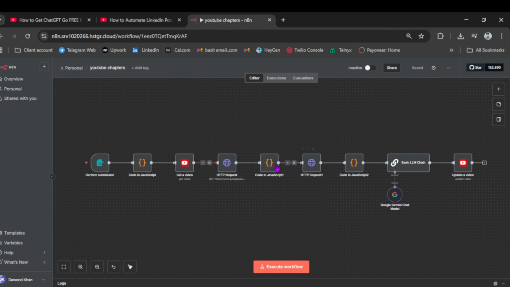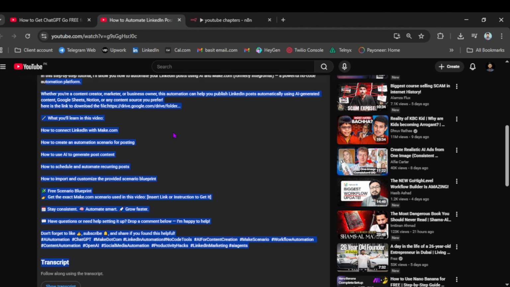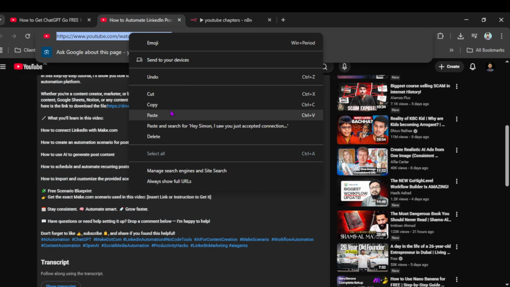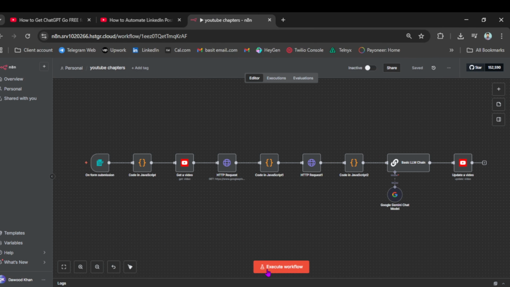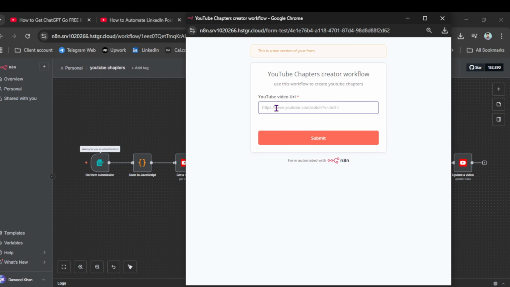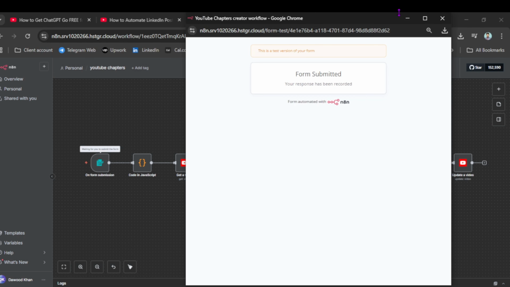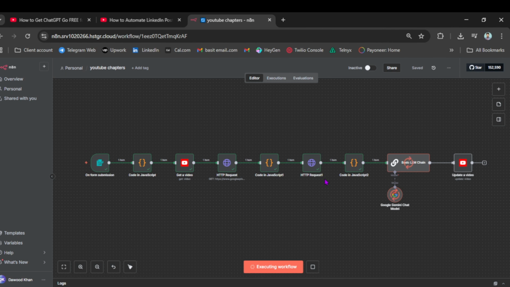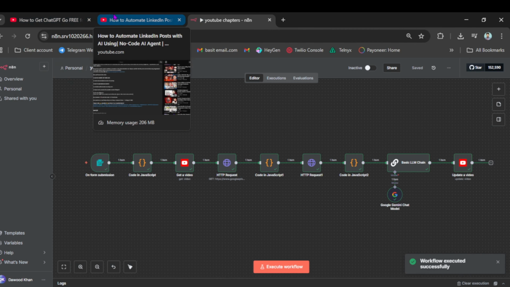So I have an n8n automation for that. All I have to do is just go to my YouTube video, copy the link, and in here execute the workflow, paste in the YouTube video link, and submit. As you can see, it's already running and creating everything for us. Once it's completed, then we will see what it just created for us.